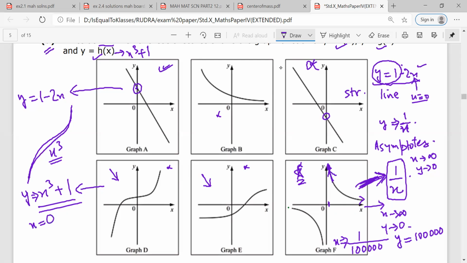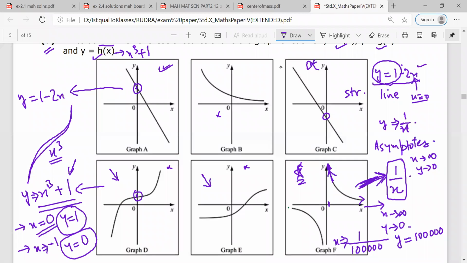Why do I prefer x is equal to 0? Because x is equal to 0 is an easy point. So at x is equal to 0, y is equal to 1. Is this true? Yes. At x is equal to 0, y is equal to 1. So this is being satisfied. Mr. Rudra, any doubt? No, sir. Mr. Rudra, for this equation, is there any other easy point that you can take?